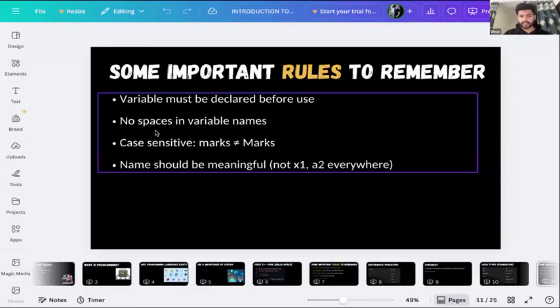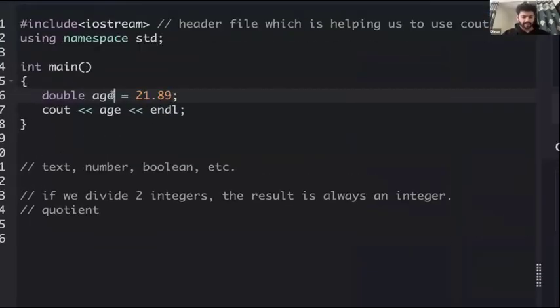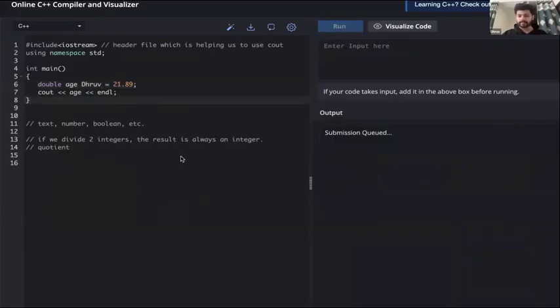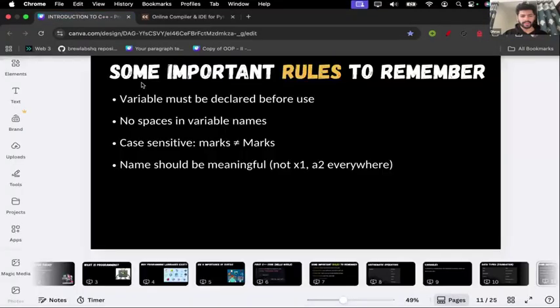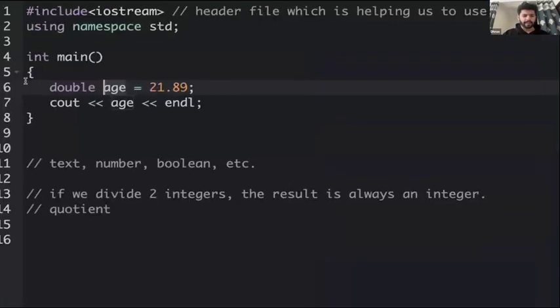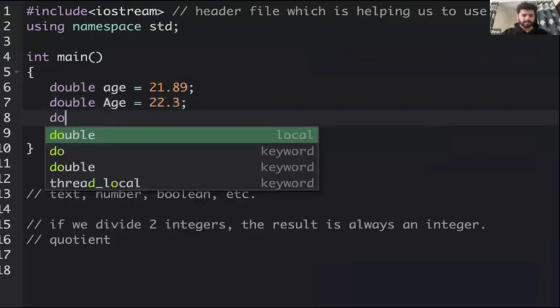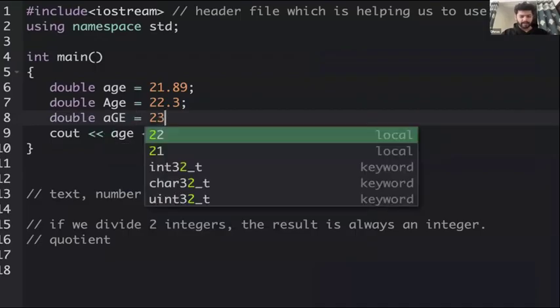Next, there should be no spaces in variable names. I cannot create a variable like age Dhruv equal to this. Again, this will throw an error. A variable name should not have spaces. It should be only one single word. Next, case sensitivity matters here. If I have an age variable like this, I can create one more AGE variable with 22.3, and let's say a double with A capital G capital E 23.7.